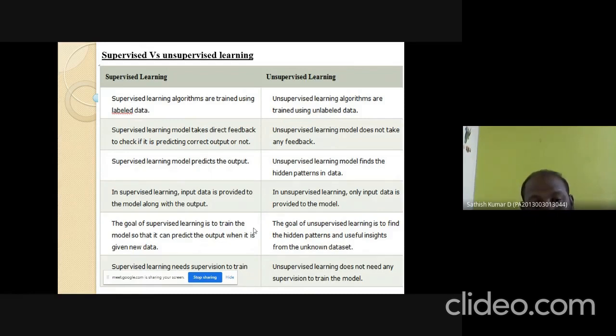That is, in supervised learning, we give the input data along with the output. But here we are not going to give labeled input data or the output. The goal of supervised learning is to train the model so that it can predict the output when there is new data. Whereas unsupervised learning finds the hidden patterns. Supervised learning needs supervision to train the model. Unsupervised learning does not need any supervision to train the model.